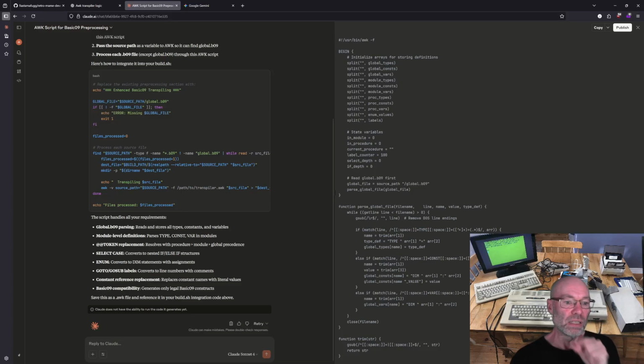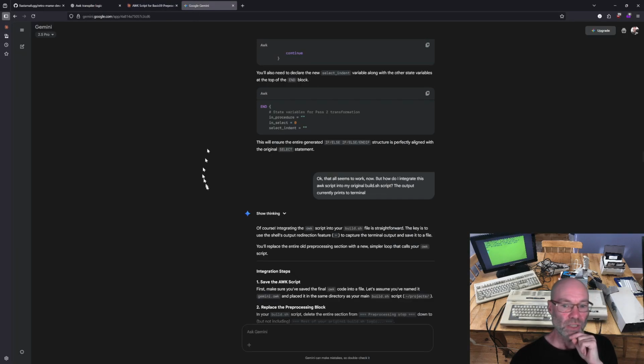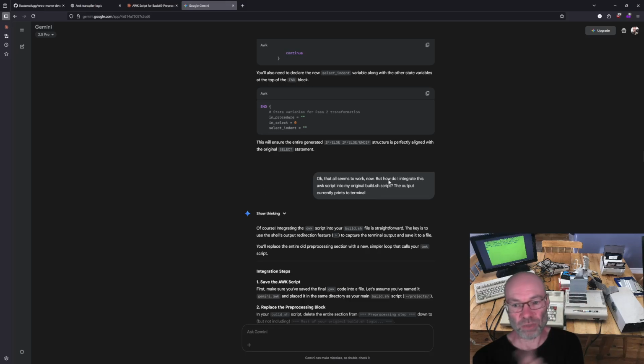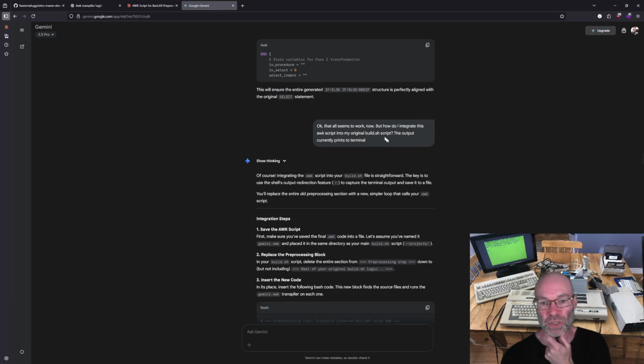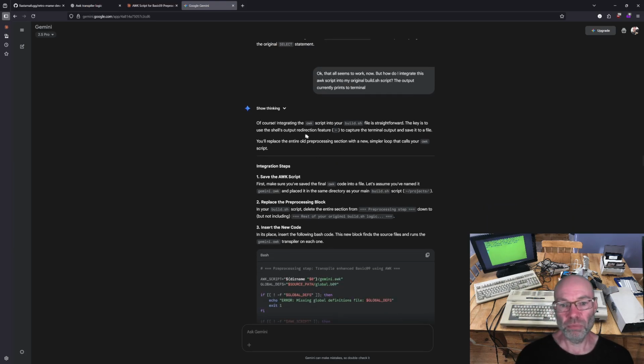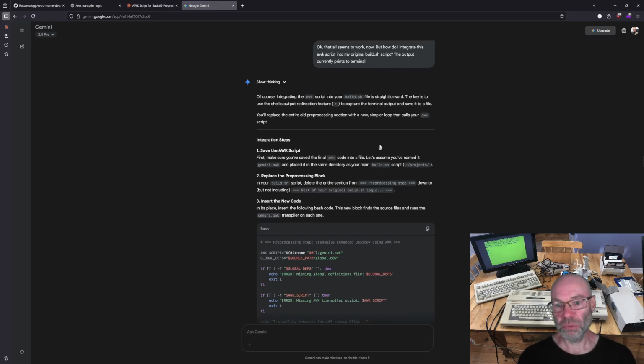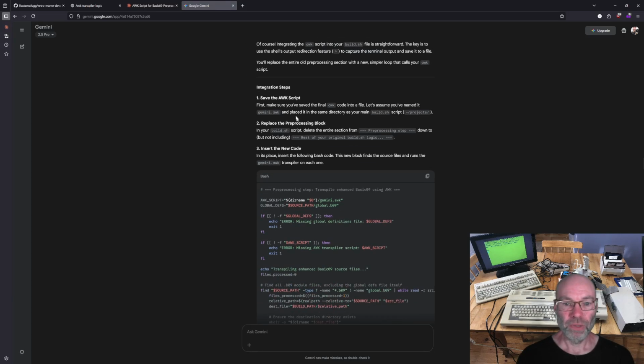Gemini, on the other hand, didn't give me those instructions, so that's where I had to come along and say, okay, how do I integrate this awk script into my original build.sh? The output currently prints to terminal. And then it said, integrating the awk script into your build script is straightforward. The key is to use the shell's output redirection feature to capture the terminal output and save it to a file. You'll need to replace the entire old preprocessing section with a new, simpler loop that calls your awk script.